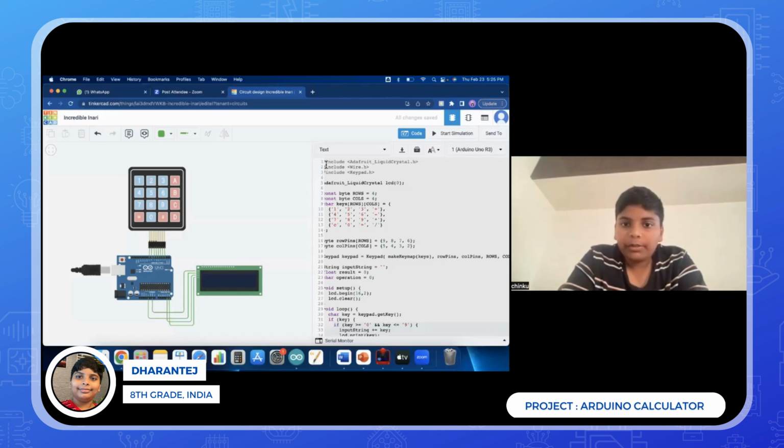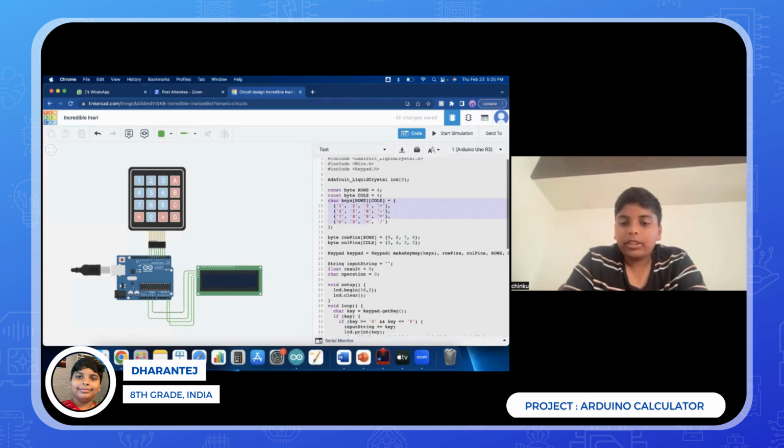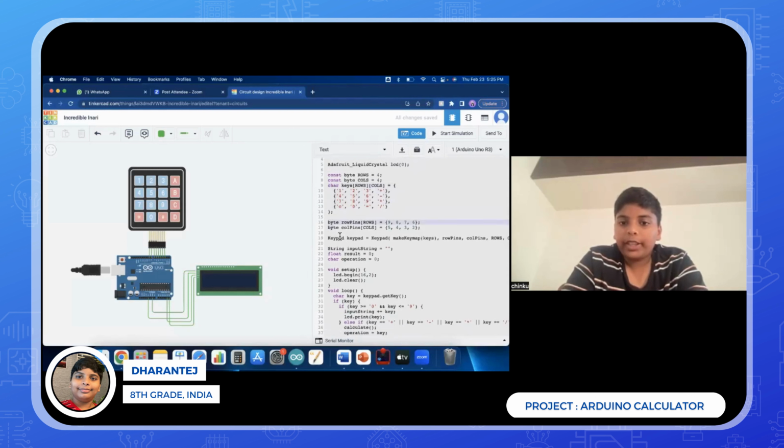So first, we have to define all the libraries so that we can start the project. And then we put all the keys in the keypad into a thing called a matrix, where it defines everything. And these are all used for defining the numbers and the variables.